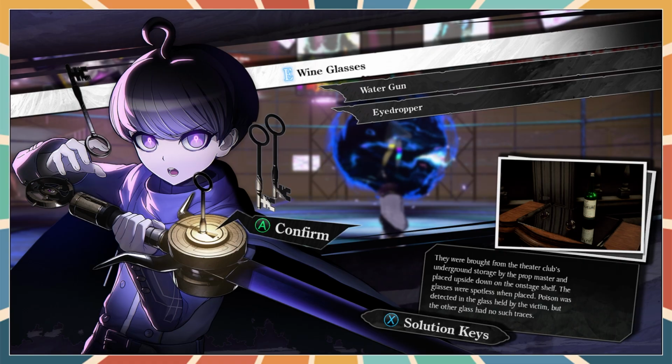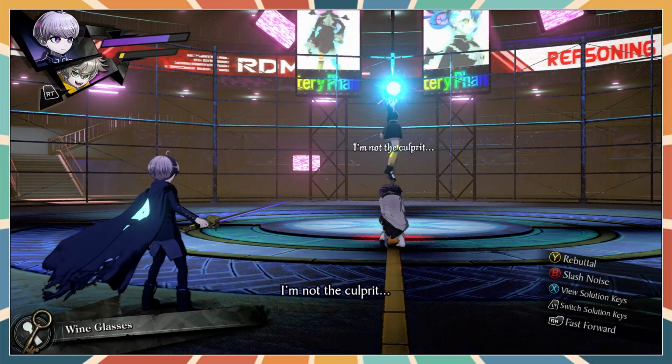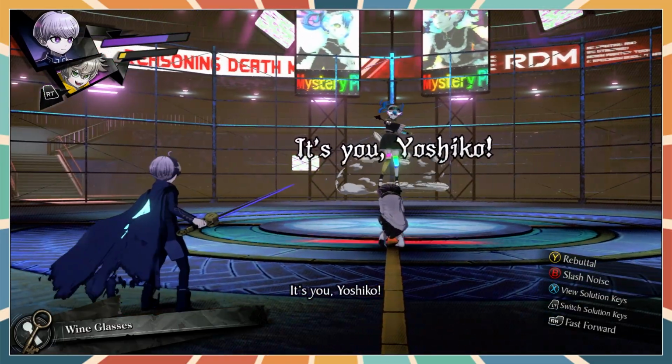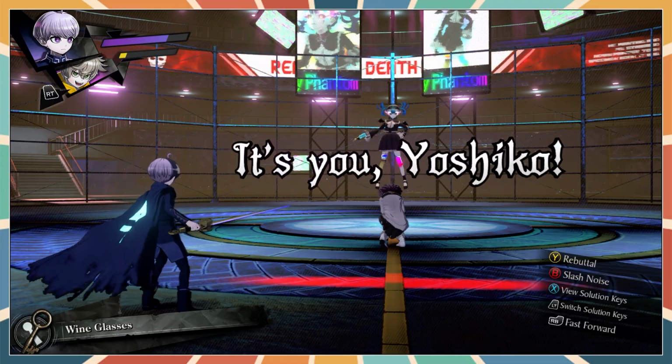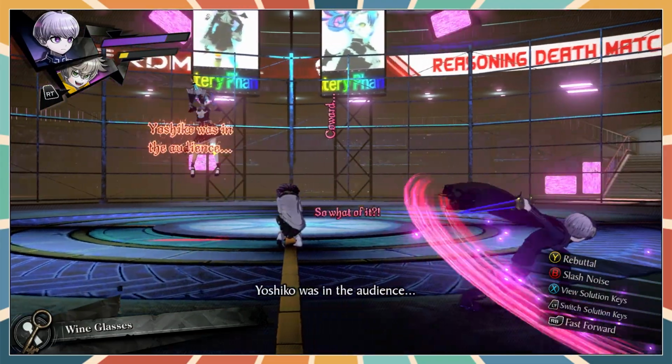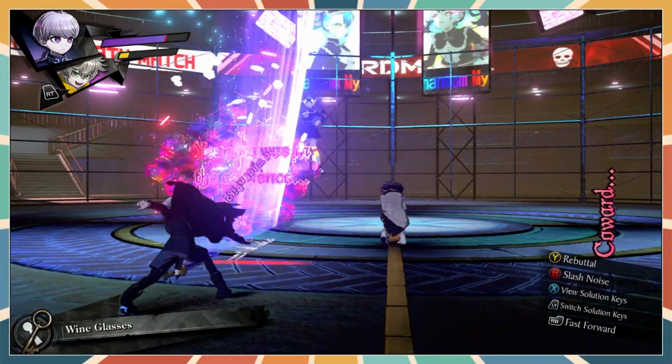They were brought from the theatre club's underground storage with her here. Not the culprit. Oh, god damn it. Yoshiko! Yoshiko! Is this a duck? This is a duck, isn't it? Oh. Yoshiko. Why am I so bad at this? Not that.